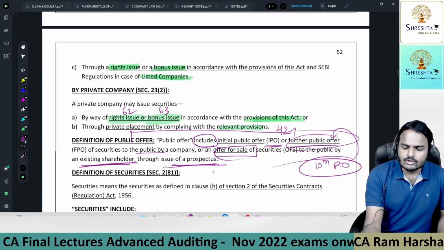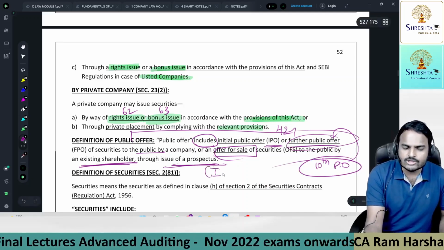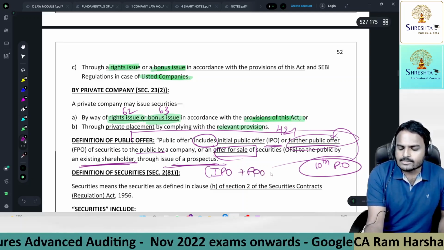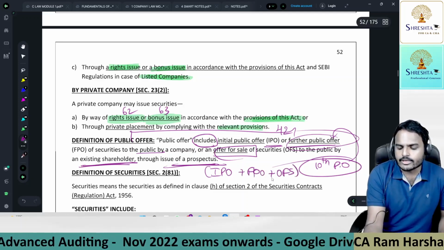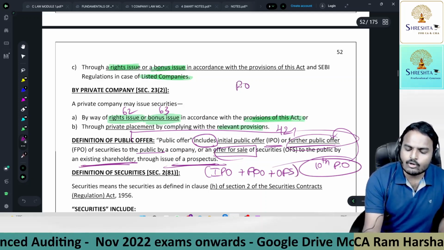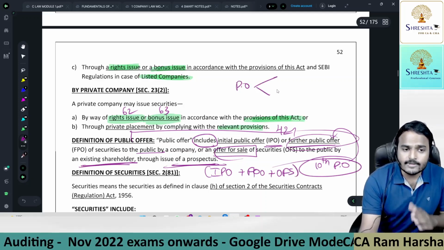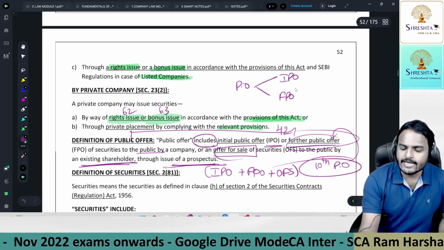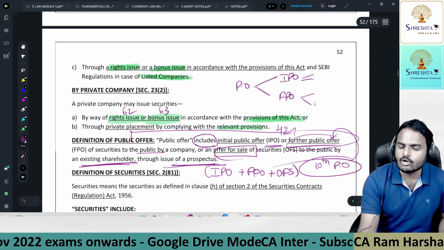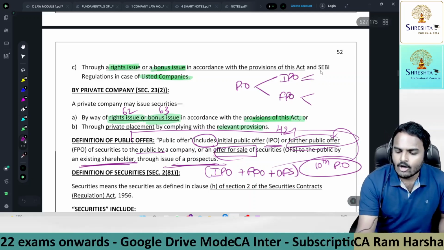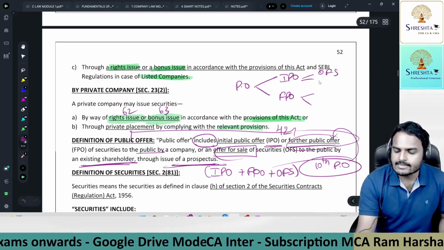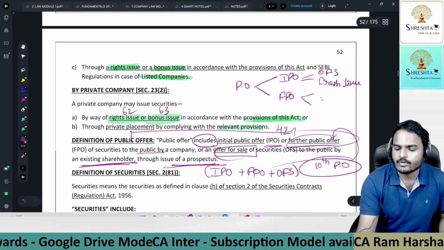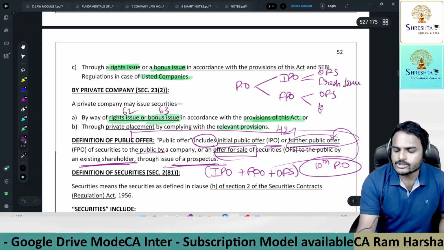So you can put it like this, definition of public offer: IPO plus FPO plus offer for sale of securities. In this public offer, the offers are of two types. In initial public offer and in further public offer, one is offer for sale and the second one is fresh offer, fresh issue.